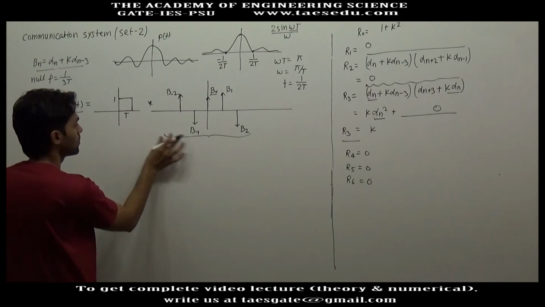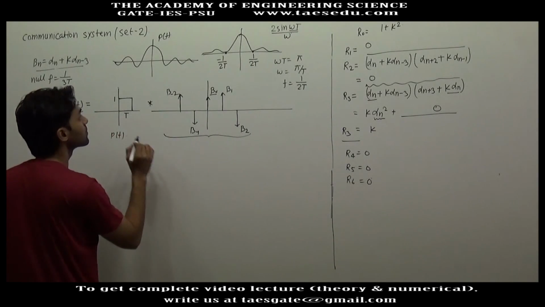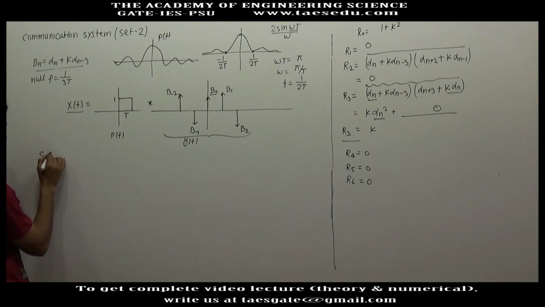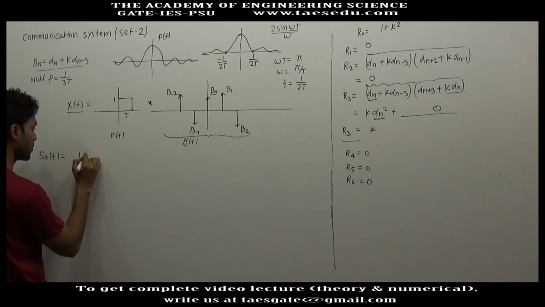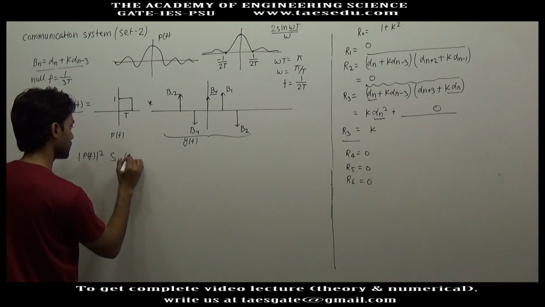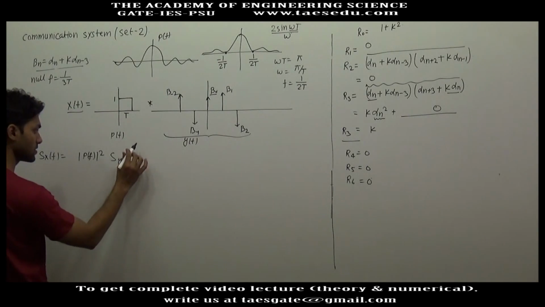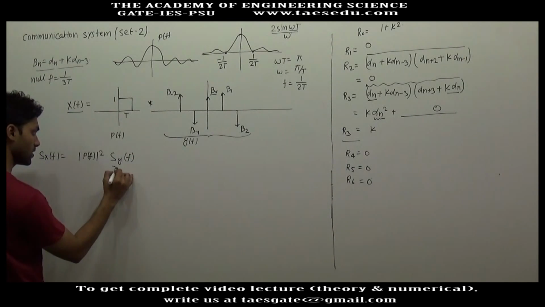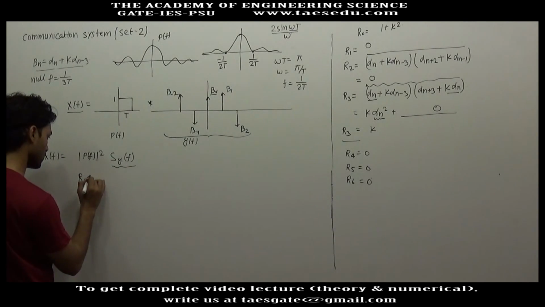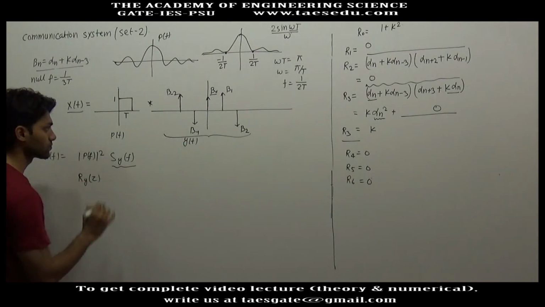So this was pt, this is yt, and Sx(f) is modulus P(f) square into Sy(f), and for Sy(f) we are finding out the autocorrelation function of y.